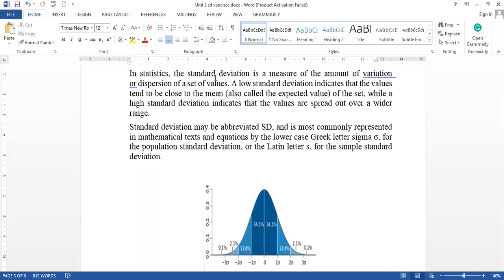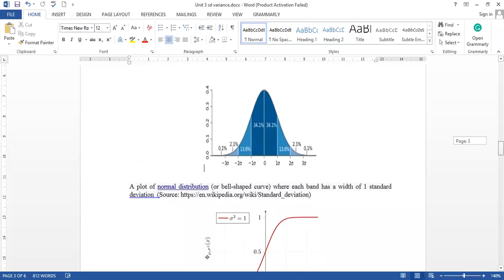So the standard deviation is basically a measure which shows your dispersion value. How do we calculate the standard deviation? We just take the square root of the variance. If we take the square root of the variance, then we get the standard deviation. We denote it by sigma. This is a very well-known curve. Sometimes we call it a bell curve.